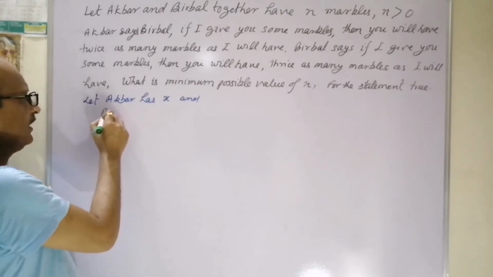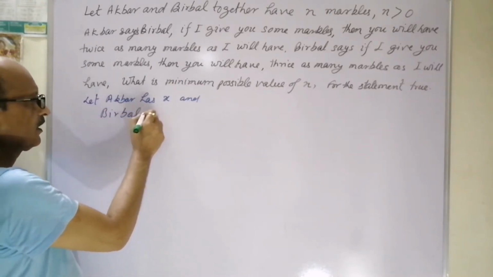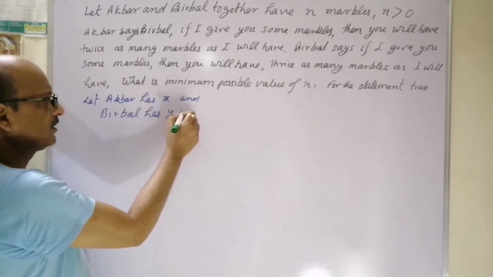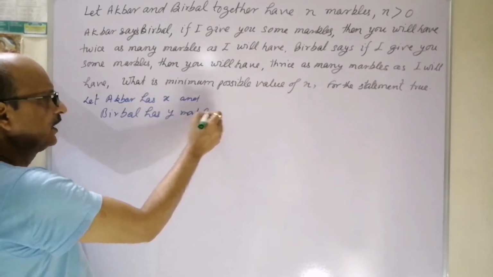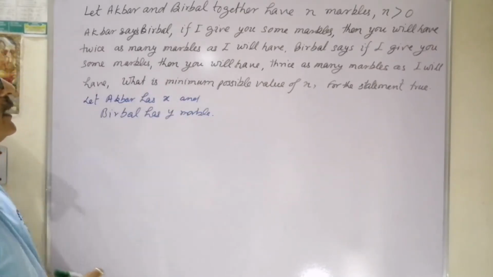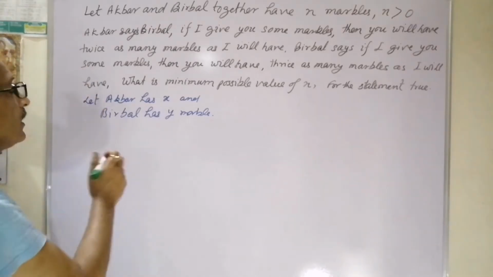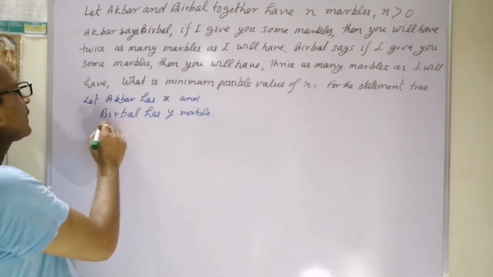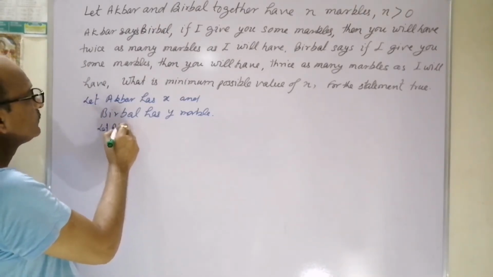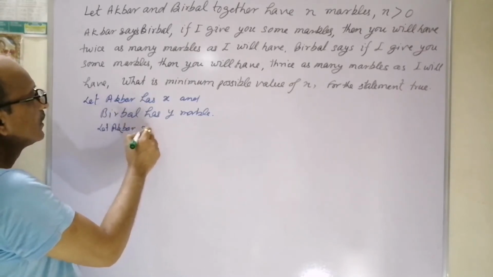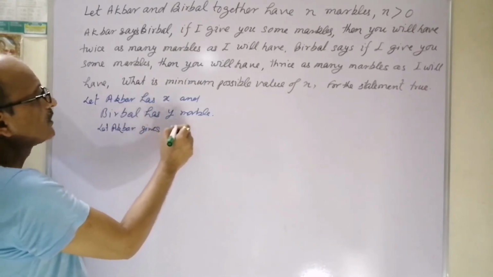The first situation says that if Akbar gives some marbles, and some is not defined here, how much? So let Akbar give A marbles.